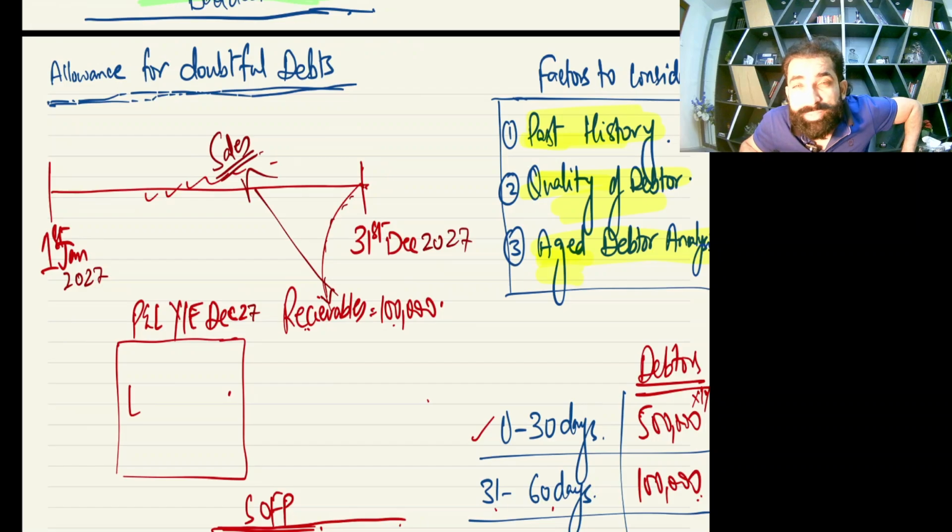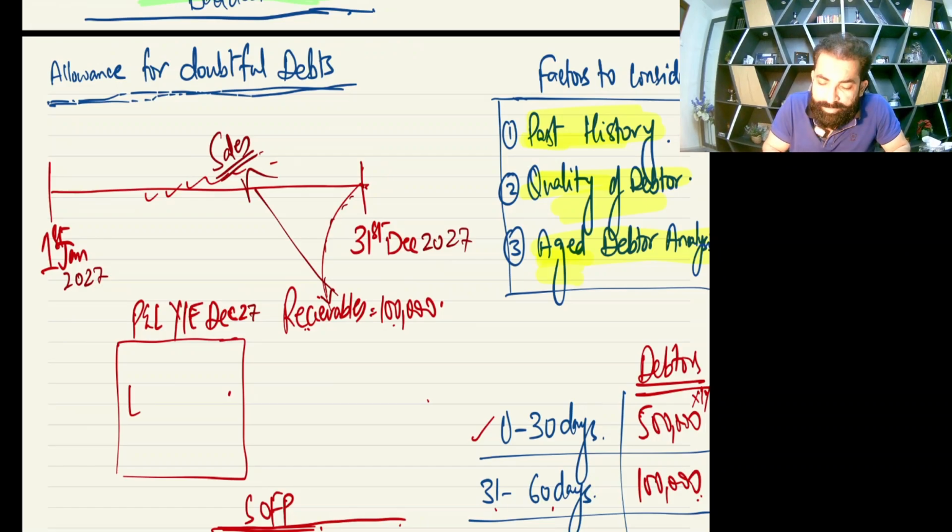So what does the prudence concept say? Whenever there is bad news, do not wait. Book it immediately. Receivables means there is a credit risk, the bad news is already there. So you will have to calculate how many receivables won't pay you, how many of this 100,000 debtors won't pay you, or in other words, how many debtors will be converted into bad debts.